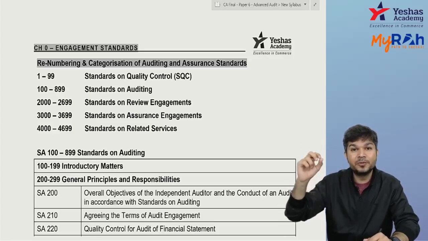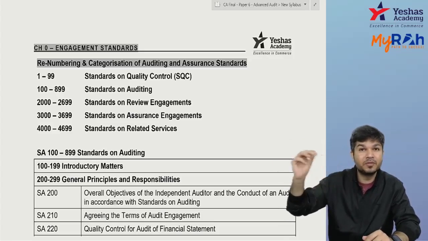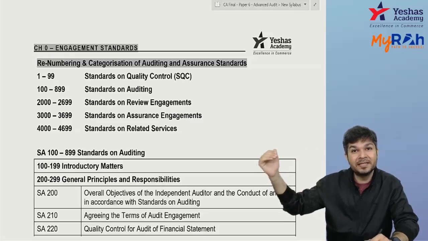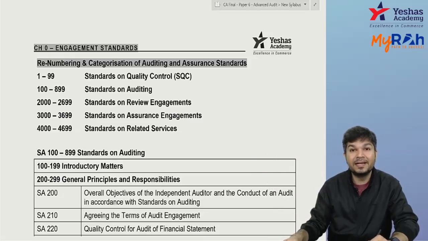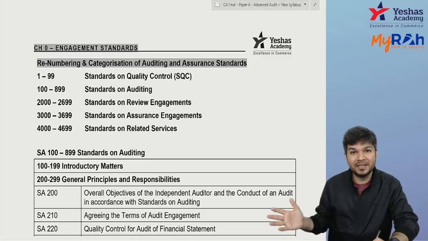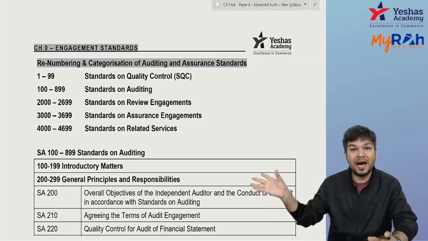All your SQC will be between 1 to 99. So if you see a series between 1 to 99, they're all SQC. Then 100 to 899 is SA. 2000 to 2699 is SRE. 3000 to 3699 is SAE. And 4000 to 4699 is SRS.